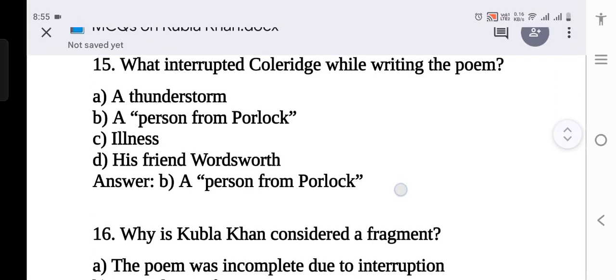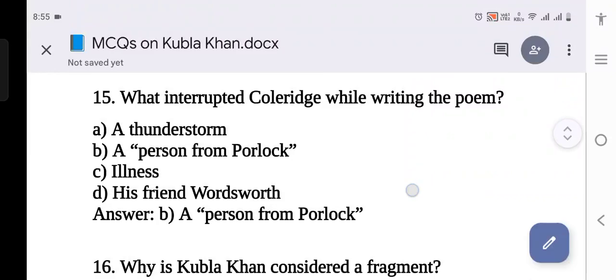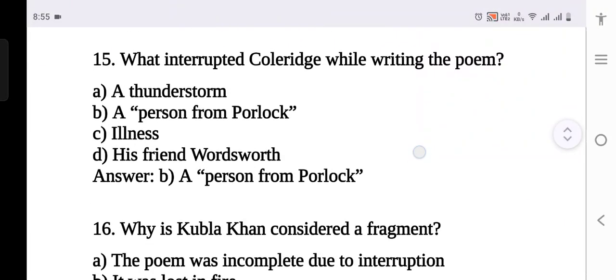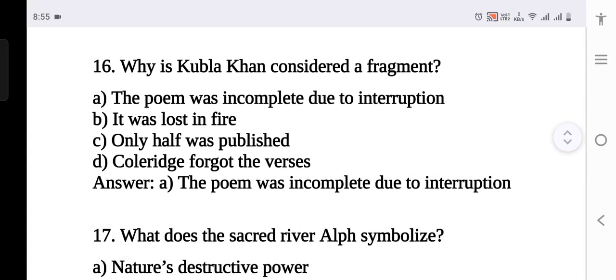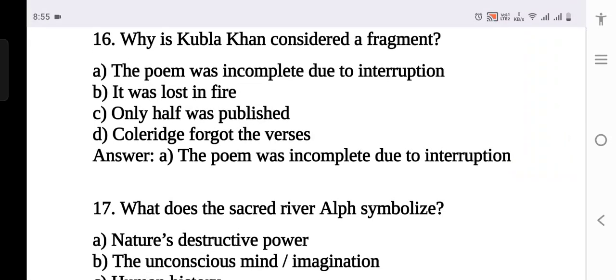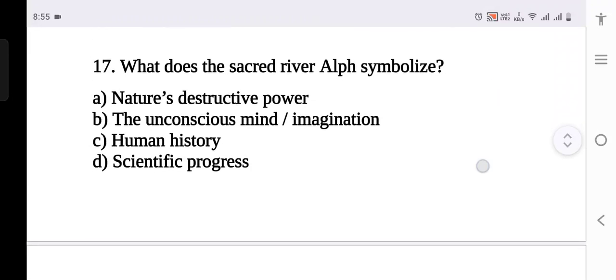That is why the dream was actually disturbed. The dream was disturbed, and so Coleridge was not able to finish the poem. Why is Kubla Khan considered a fragment? Because the poem was incomplete due to interruption. That is why it is called a fragment. It is a vision. What does the sacred river Alph symbolize?